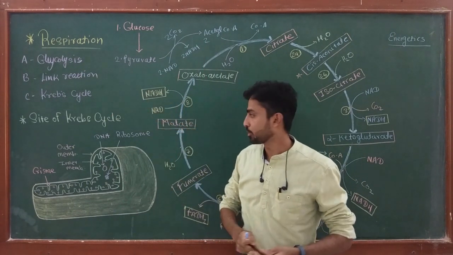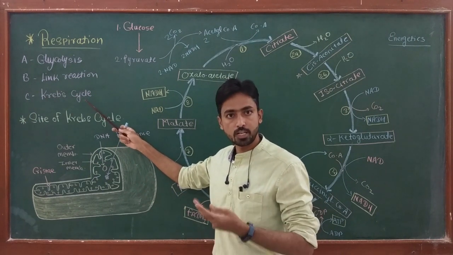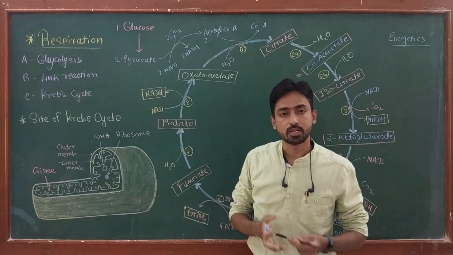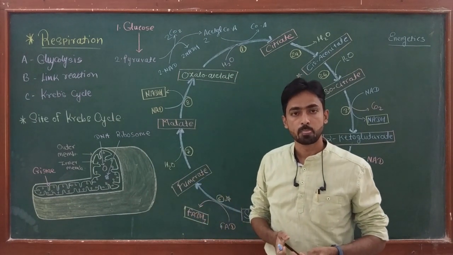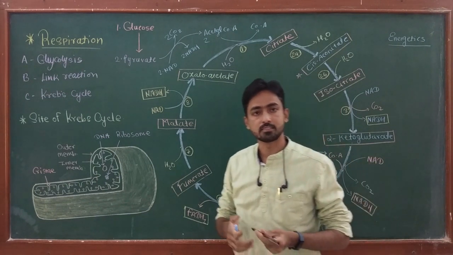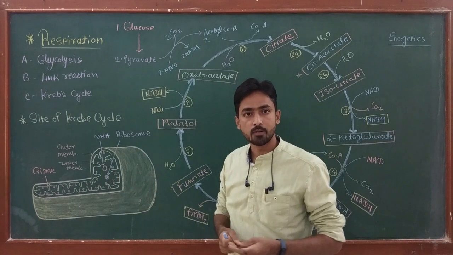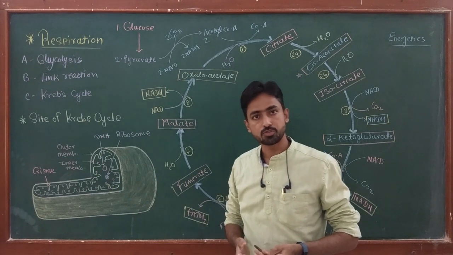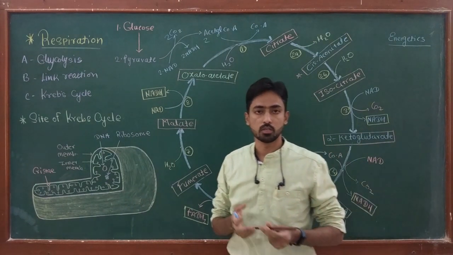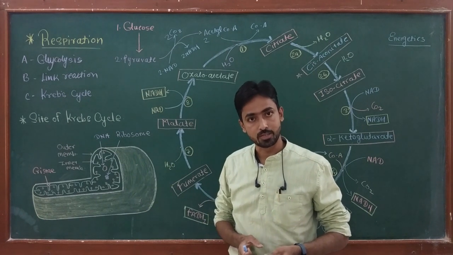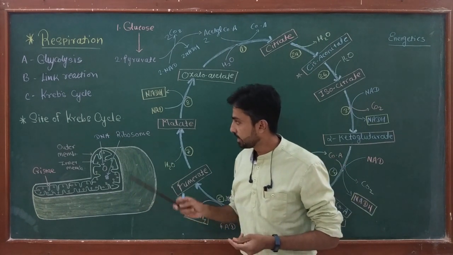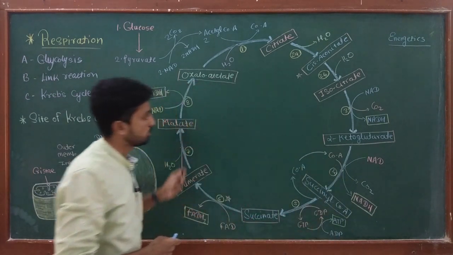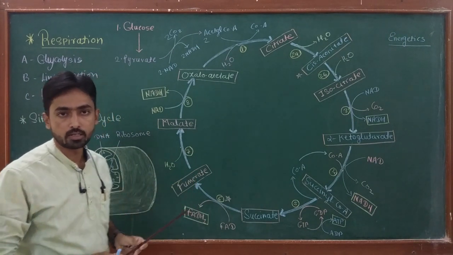Now in this lecture I am going to focus on the next stage of cellular respiration, which is the Krebs cycle. The cycle was discovered in 1937 by Sir Hans Krebs, and all the reactions of this cycle take place inside the mitochondrial matrix. This discovery led to a new era in the field of biochemistry, and Sir Hans Krebs was awarded the Nobel Prize in 1953. First, in this lecture we are going to see the site where the Krebs cycle occurs, and then I am going to focus on the pathway with the different enzymes involved in the reactions.